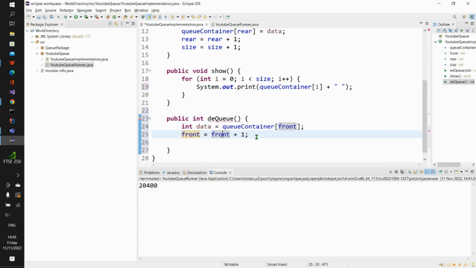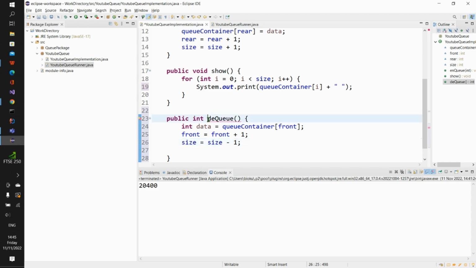Front equal to front plus 1, right? And because we are removing from inside our queue, inside this queue container, the size will also reduce. So we just say size equal to size minus 1. Then I will end this program here.